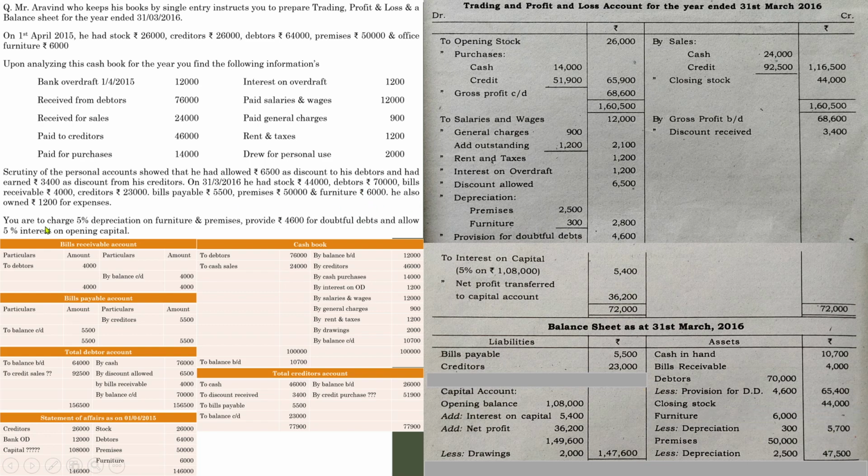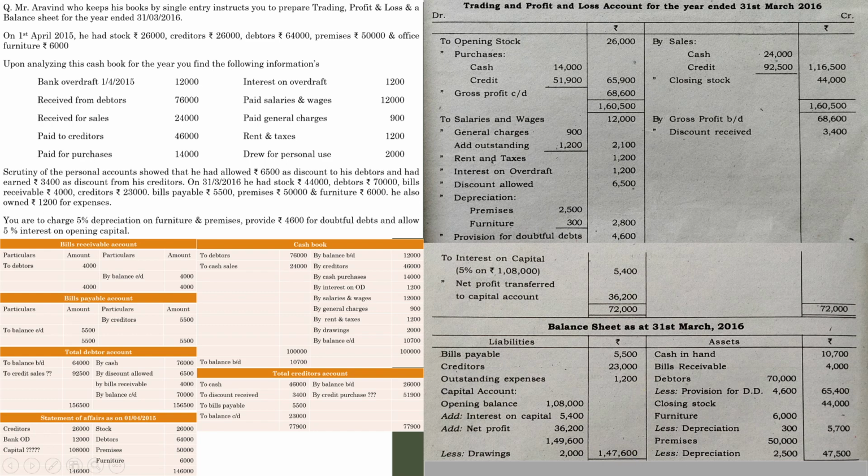Next one, he also owed 1,200 for expenses, that is outstanding expenses. Outstanding expenses is a liability, it has to be shown in the liability side. Outstanding expenses 1,200. The next one is with regard to depreciation, we already adjusted. Provision for doubtful debts already adjusted. And finally interest on capital, that we have already adjusted while computing the amount of actual capital. So we have recorded and posted all the details as per the question.